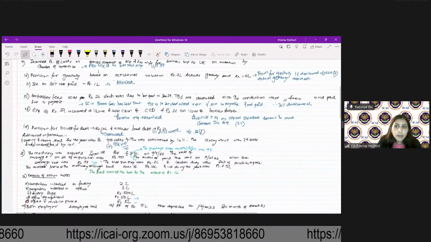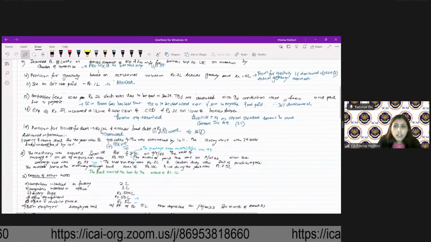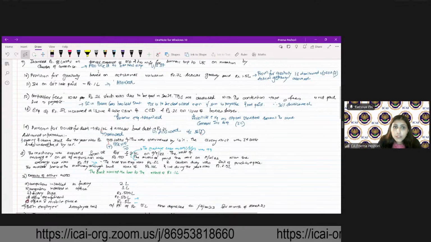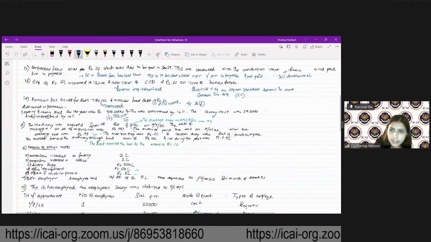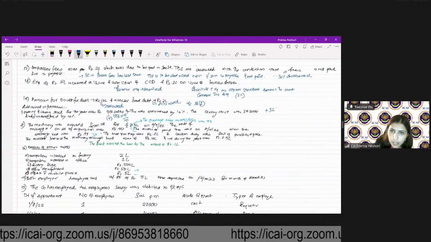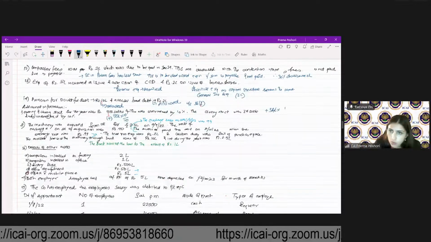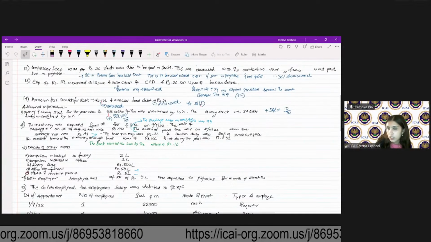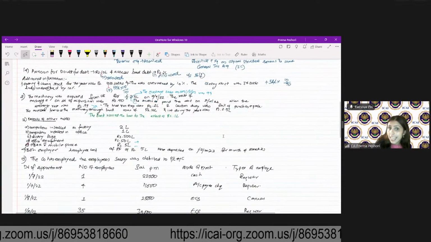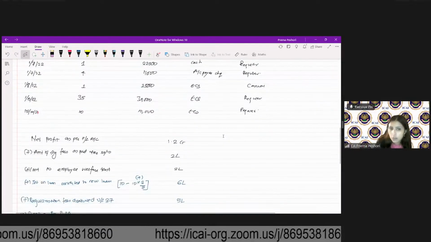And what will be the amount? 54 plus 10% of 54? No, Viraj. What we will do here is add 54 lakh into 10 divided by 90. Not 10%, because this is 90. You need to make it 100.